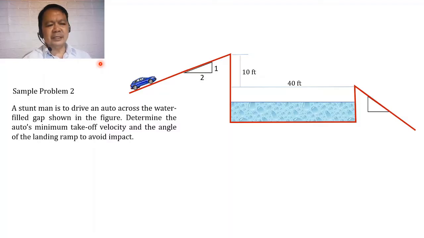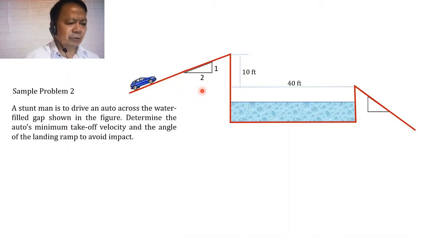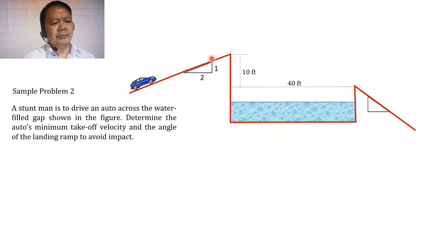Ang problem natin is all about a stuntman who is to drive an auto across the water filled gap that is shown in the figure. We are required here to determine the auto's minimum takeoff velocity and the angle of the landing ramp to avoid impact. So guys, ganito yung situation. So itong car will be crossing a water filled gap, okay?